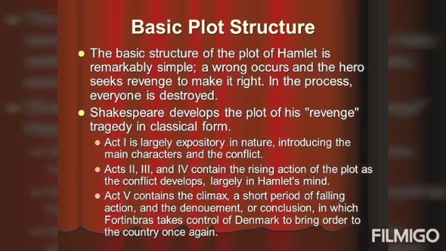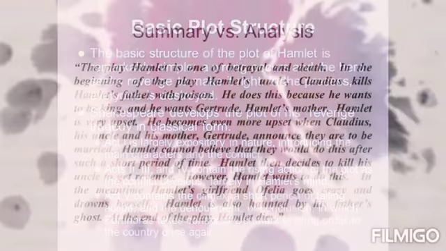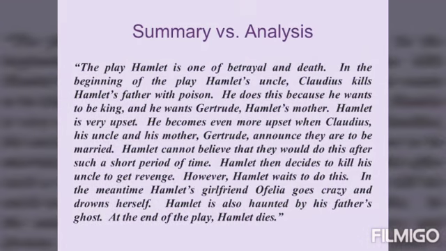Hamlet holds off, because if he kills Claudius while he is praying, he thinks that Claudius' soul might go to heaven. Even after determining Claudius' guilt through his intricate plot, Hamlet is unable to take action.